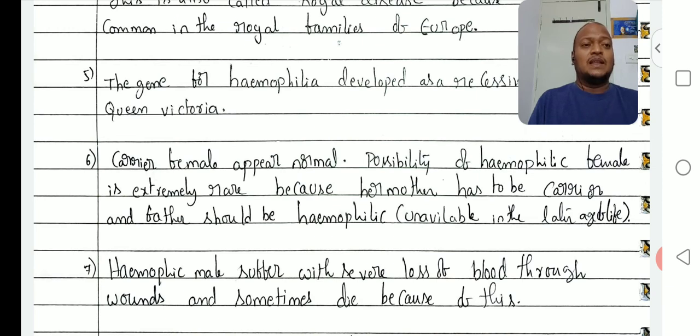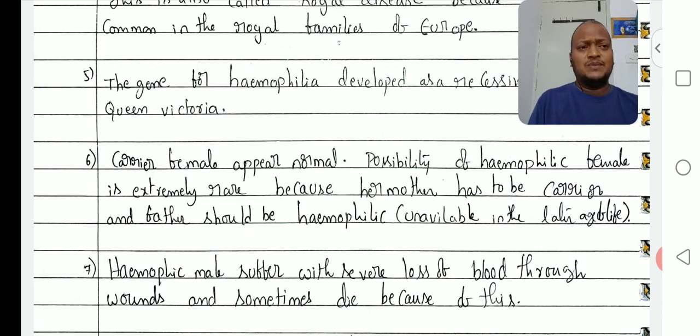Because affected fathers are not available in later age of life, means affected males die before reaching adulthood. So that only affected males are not available. When affected males are not there, then obviously affected daughters are also not available. So that only affected females are extremely rare.